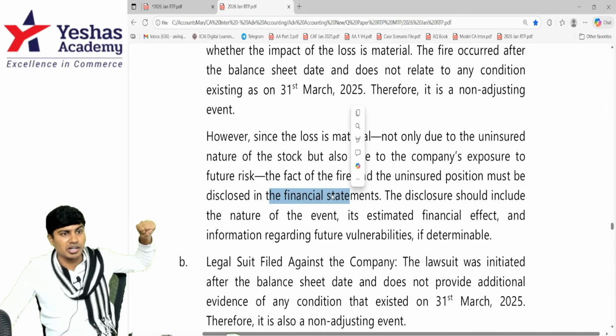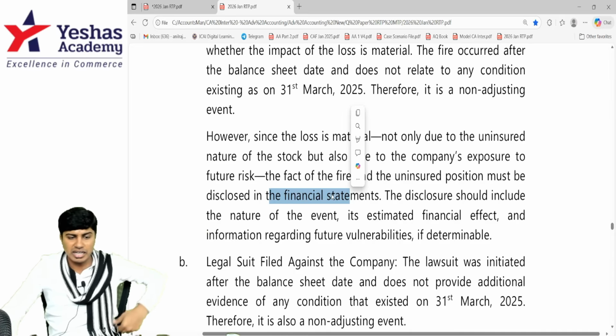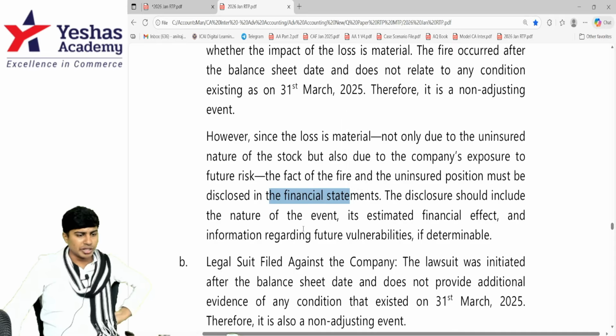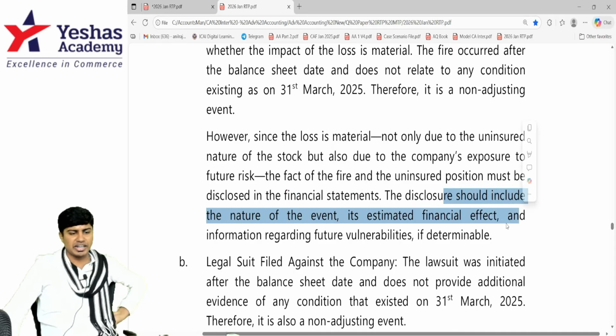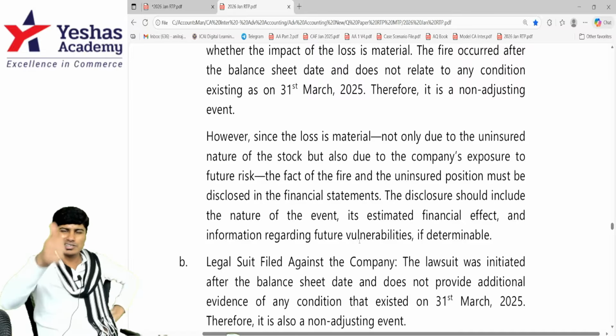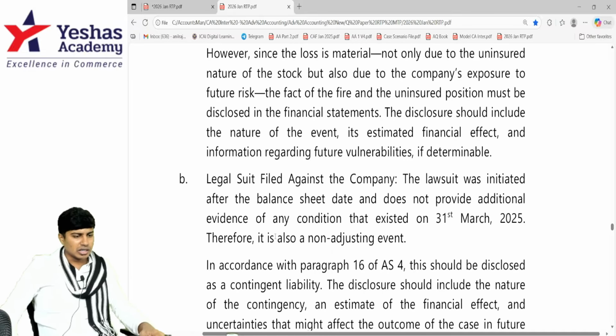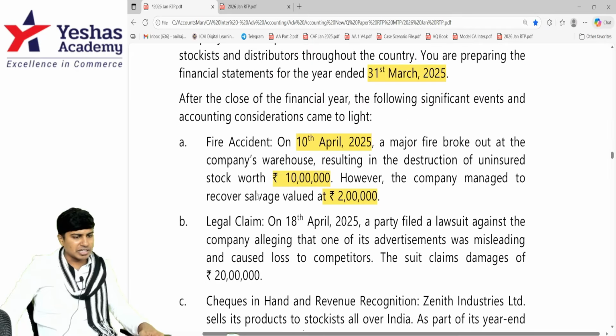Should I reduce it from my inventory? Should I raise loss in my P&L? The answer is no. Disclosure should include the nature of the event, estimated financial impact, vulnerabilities, if any. Done. First part. Now let's see the second part. What is happening in the second part?